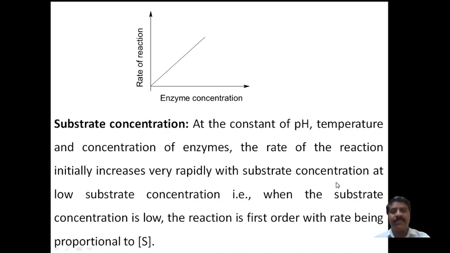That is, when the substrate concentration is low, the reaction is first order. Usually, first order is directly proportional to the initial concentration. The rate of a first order reaction is directly proportional to the initial concentration of the reactant. It indicates the rate is proportional to the substrate concentration. The square bracket is called the concentration of the substrate molecule.